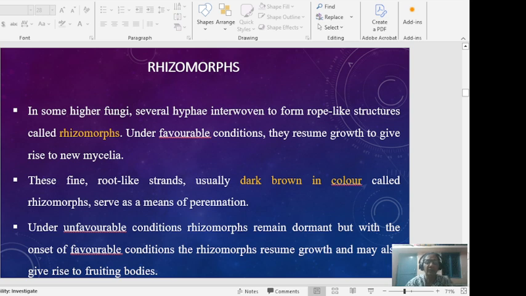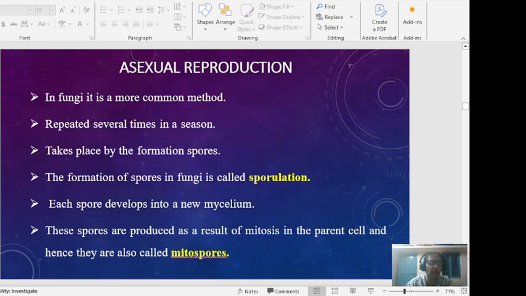The other type is the rhizomorphs, where several hyphae interwoven form rope-like structures. These rope-like structures we call rhizomorphs. They are root-like strands, usually dark brown in color.